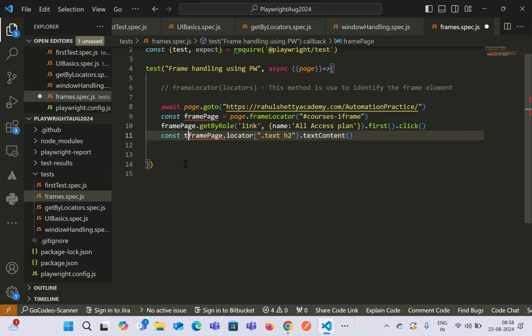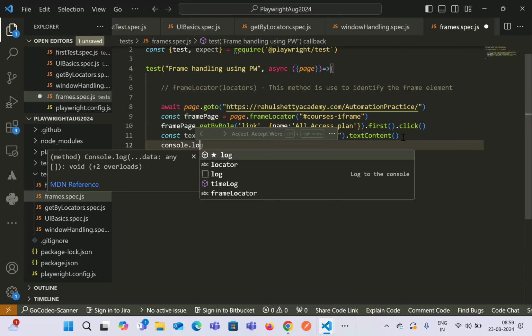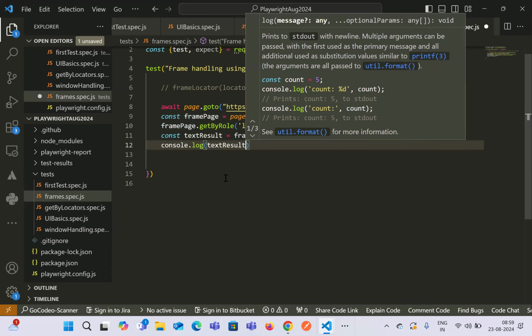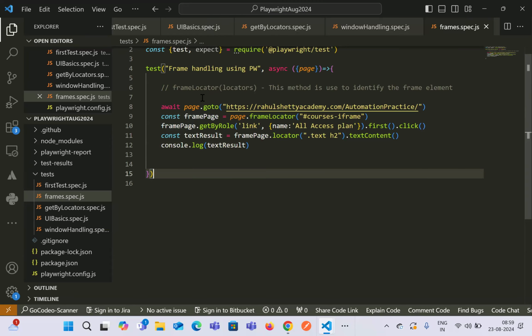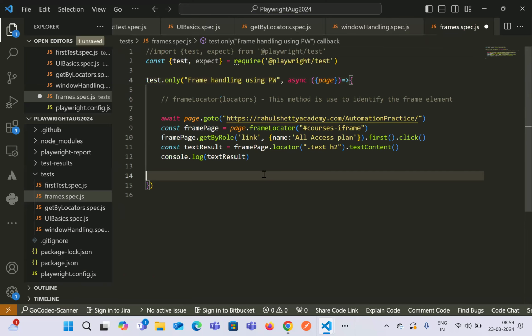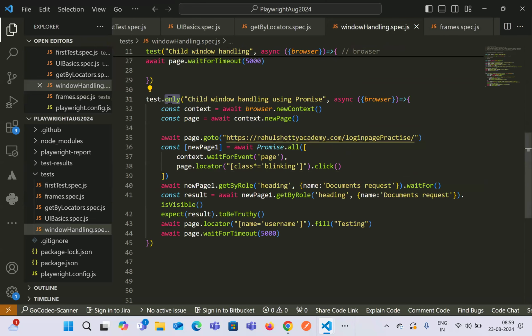And then we can say text result equals frame page dot locator dot this, and then we can directly print it out using console dot log, printing the text result. So this is how we basically work with frames in Playwright.